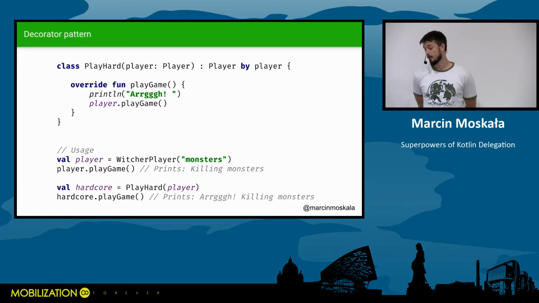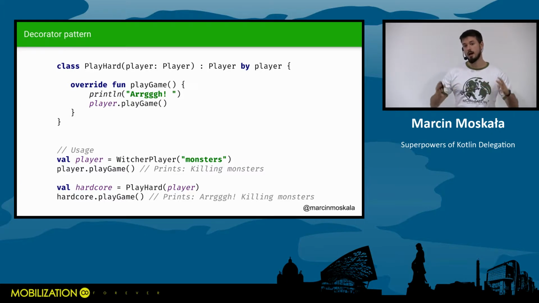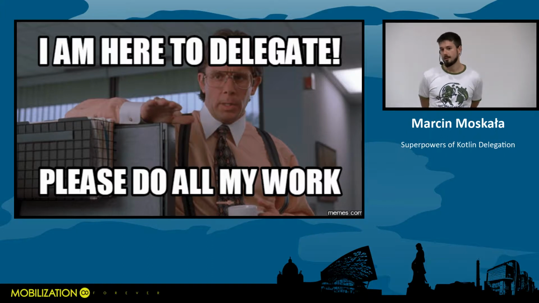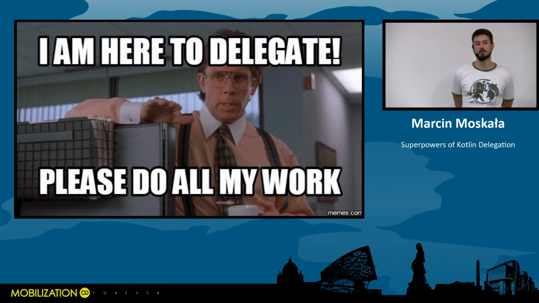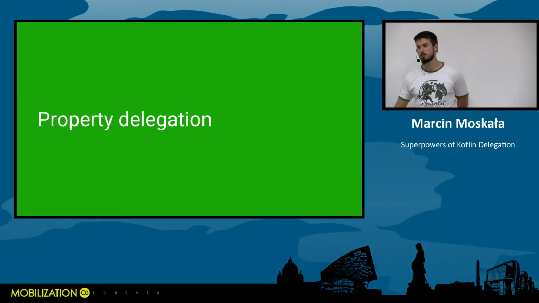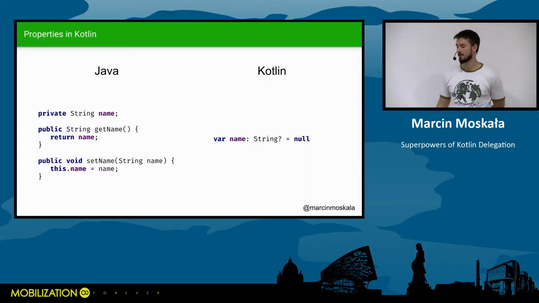But it should give you a sense of how we use delegation, and you should start understanding how delegation works. And many other things can be delegated, and there is a very important delegation feature that is used widely in Kotlin, and it's called property delegation. To understand property delegation, we need to first understand property.